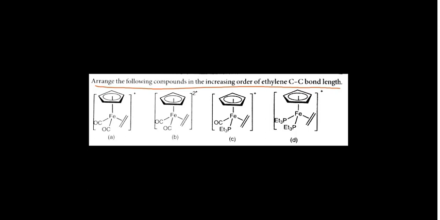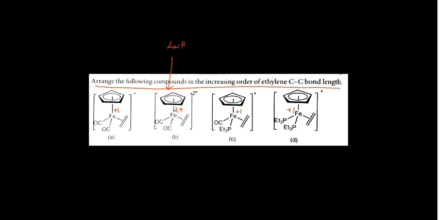Here iron is in +2 oxidation state, while here it is in +1 oxidation state, here also +1, and here also +1. So the higher oxidation state is electron deficient, which means back bonding would be low.